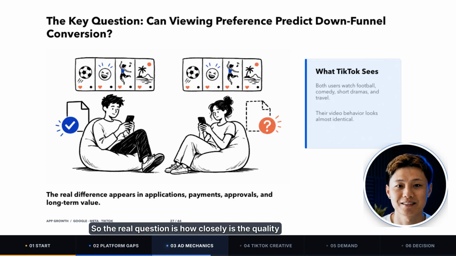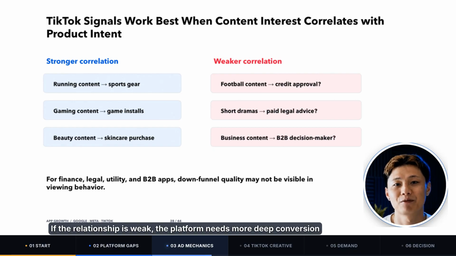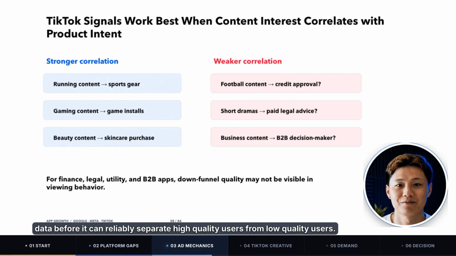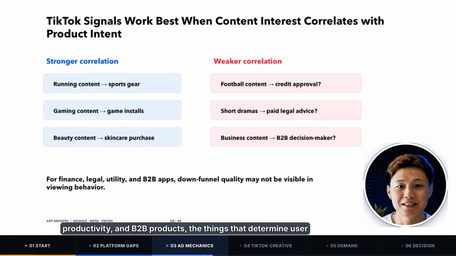So the real question is, how closely is the quality of your target user connected to the content they consume? If the relationship is strong, TikTok's content signals can work extremely well. If the relationship is weak, the platform needs more deep conversion data before it can reliably separate high-quality users from low-quality users. For many finance, legal, productivity, and B2B products, the things that determine user quality are not necessarily visible in the videos someone watches.